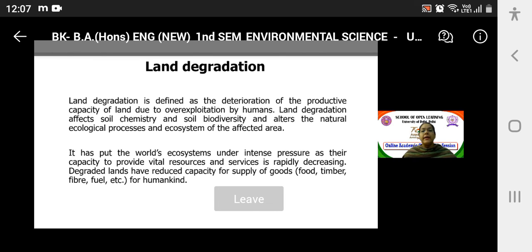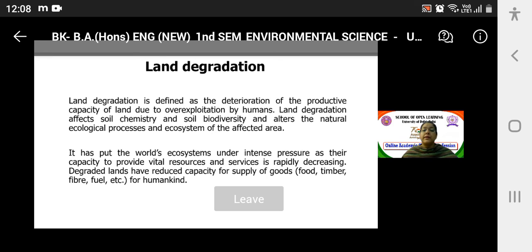So land degradation affects soil chemistry and soil biodiversity and alters the natural ecological processes and ecosystem of the affected area. Right. It has put the world's ecosystems under intense pressure as their capacity to provide vital resources and services is rapidly decreasing. Okay, it is rapidly decreasing and degraded lands have reduced capacity for supply of goods, that is food, timber, fiber, fuel, etc.